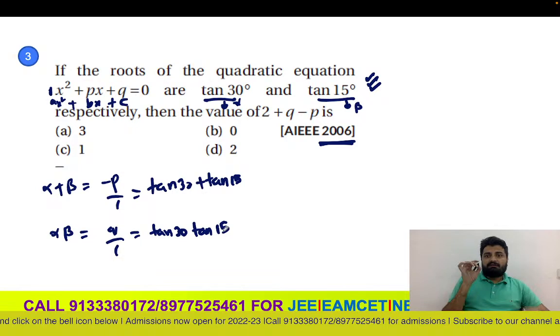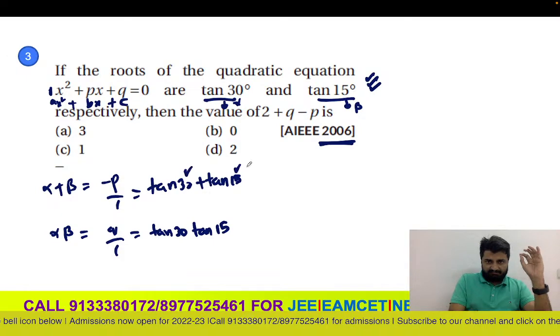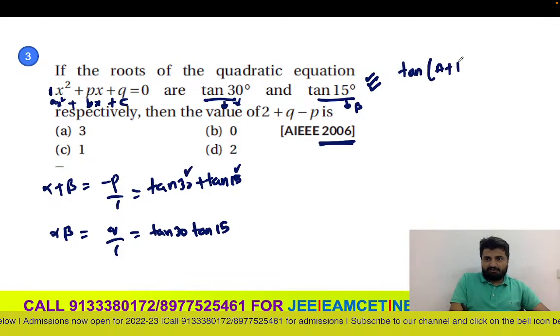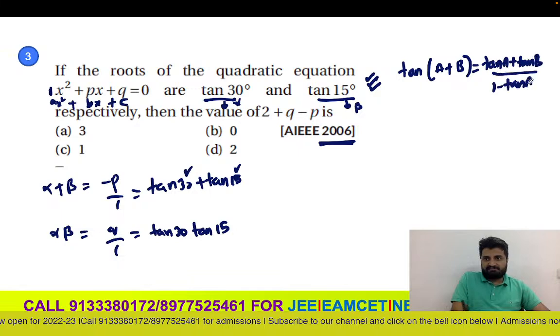Now what is that formula in trigonometry which we can use? Here this is 30, 15. Can I use the tan of a plus b formula? What is tan of a plus b? Tan a plus tan b by 1 minus tan a tan b.